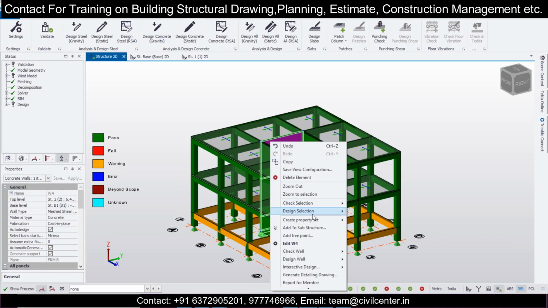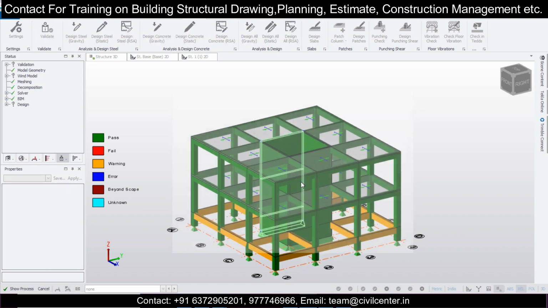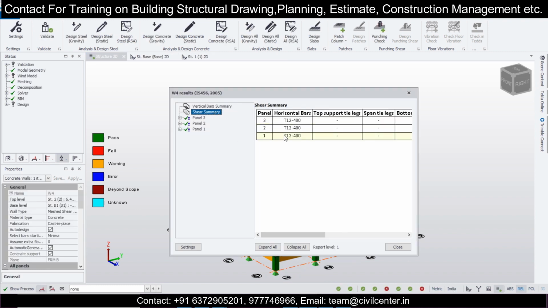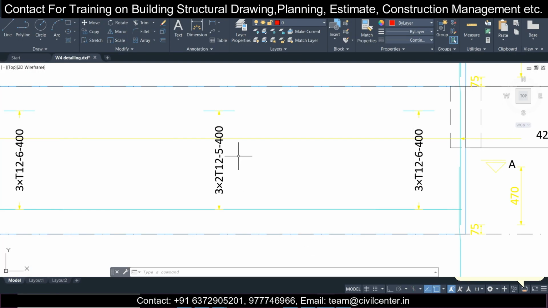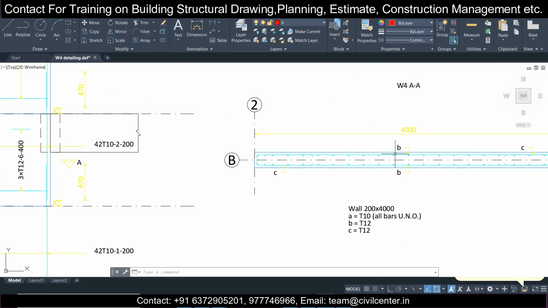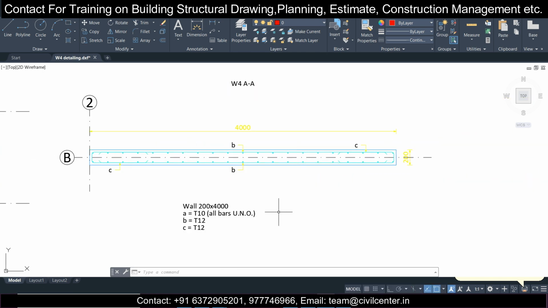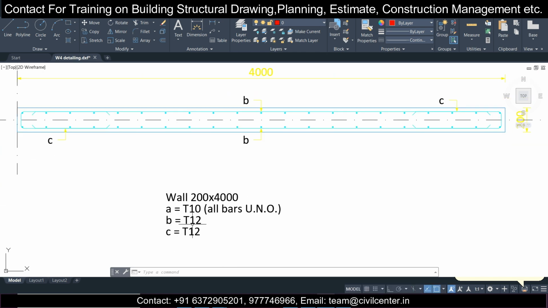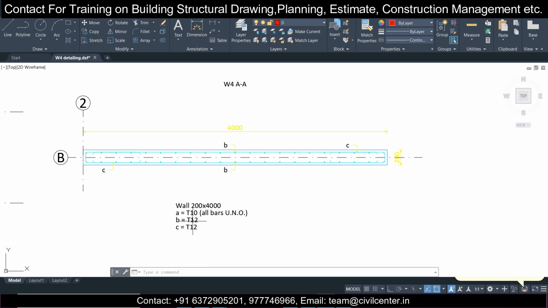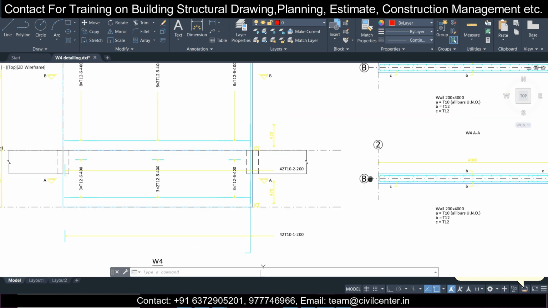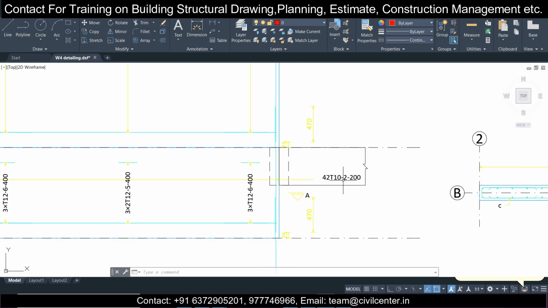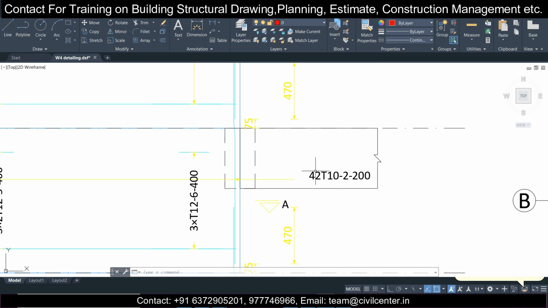As you can see, if you open the design selection static, the horizontal bars shear summary are 12 mm bars at a spacing of 400 mm center to center. So this is given here: C and B, these are the horizontal bars, the 12 mm bars at 400 center to center. And the vertical bars are the 10 mm bars at 200 center to center.